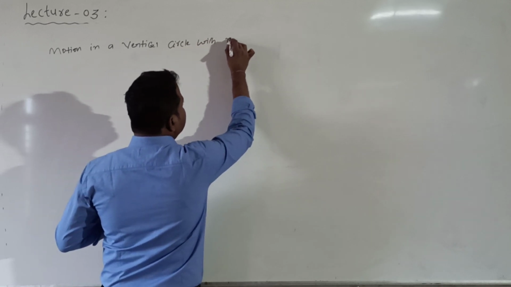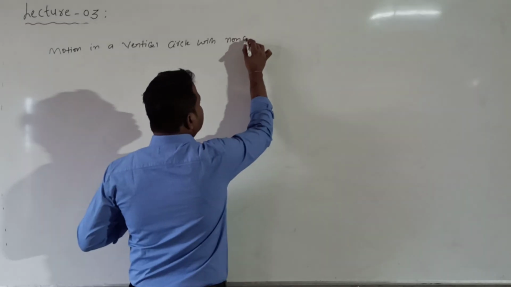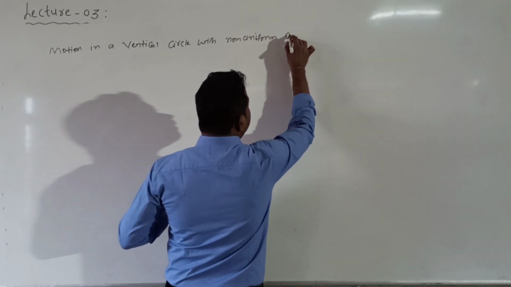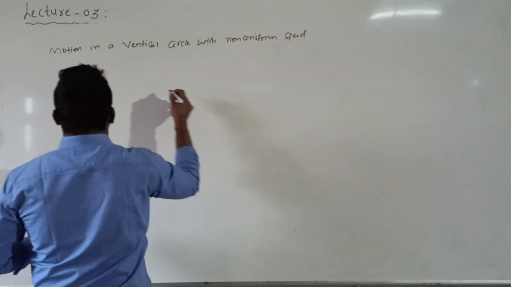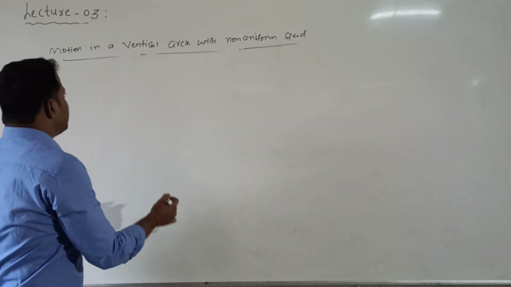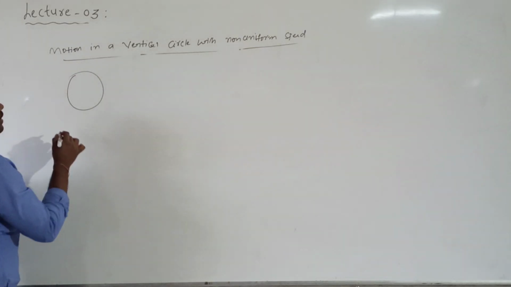With a non-uniform speed. So yesterday in class we also derived the expression for when a particle is executing motion in a vertical circle.